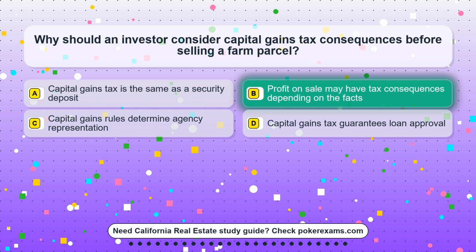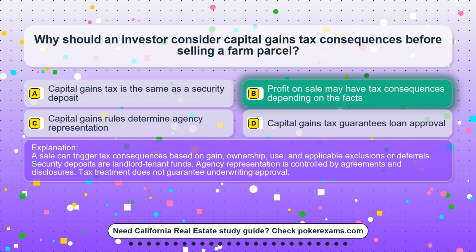The correct answer is option B. Profit on sale may have tax consequences depending on the facts. A sale can trigger tax consequences based on gain, ownership, use, and applicable exclusions or deferrals. Security deposits are landlord minus tenant funds. Agency representation is controlled by agreements and disclosures. Tax treatment does not guarantee underwriting approval.